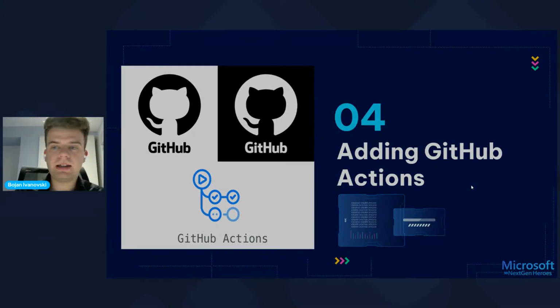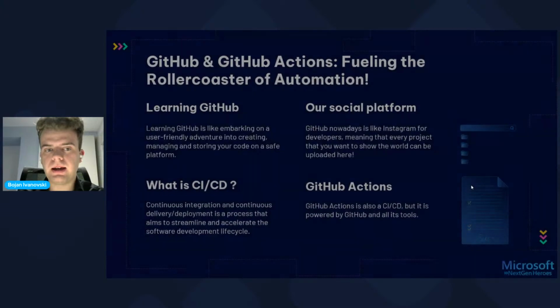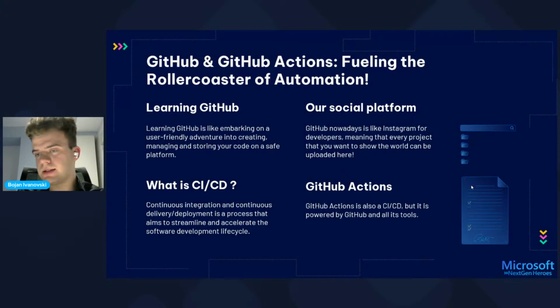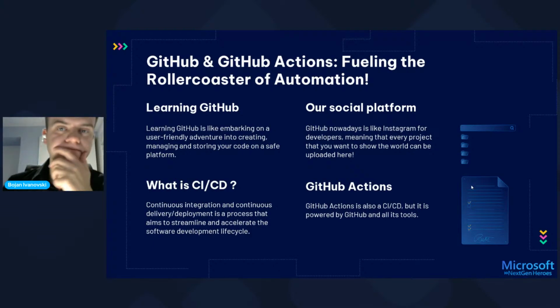So as I mentioned before, GitHub is a big platform. It has a lot of functionalities which you can try. But for me, the most important thing, and why I love GitHub so much, is the CI/CD part. So what is CI/CD? CI/CD is the continuous integration and continuous delivery or deployment process.